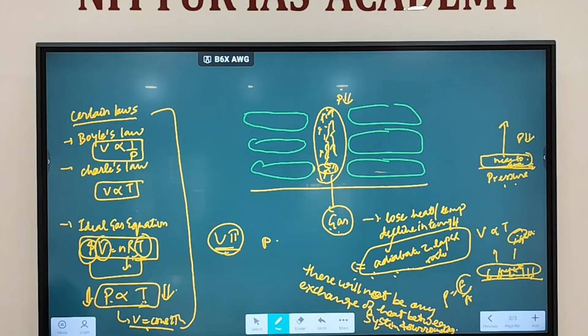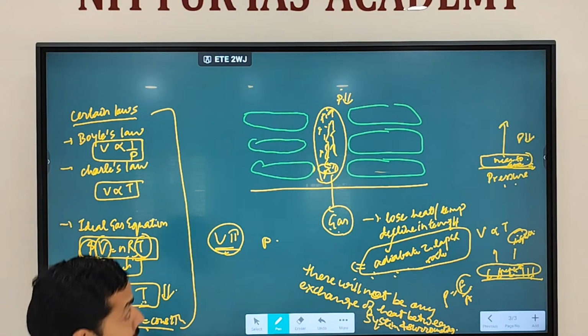If I am holding ice in my hand, what will happen? You will see my hand will become colder. Why does it become colder? Because transfer of heat is happening between the system, which is the ice, and the surrounding, which is my hand. If exchange of heat is happening between system and surrounding, that is called a non-adiabatic process. But if no exchange of heat happens, then it is called an adiabatic process.